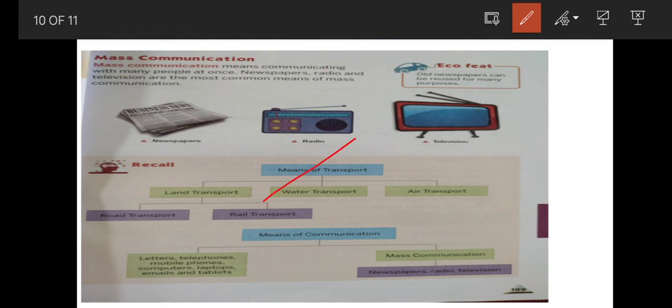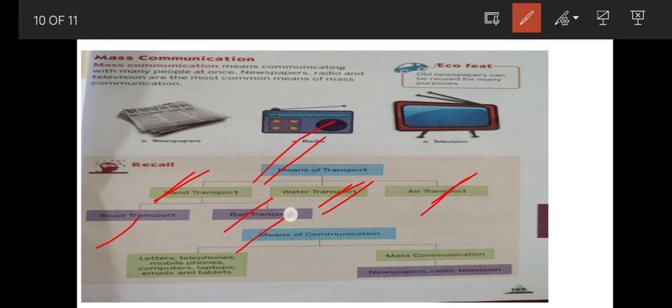In this lesson, we have learned means of transport. There are three types of transport: land transport, water transport and air transport. Land transport are again divided into two types: road transport and rail transport. Water transport is the oldest means of transport and the fastest means of transport is air transport.